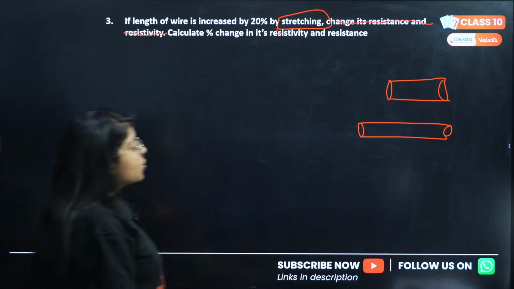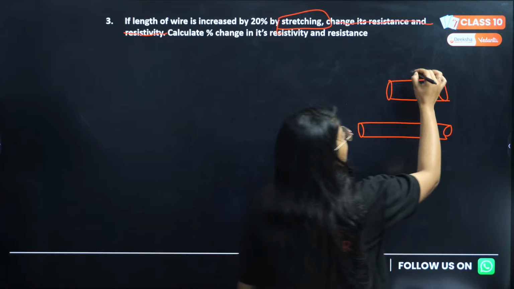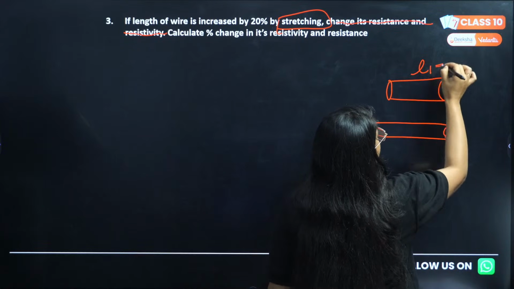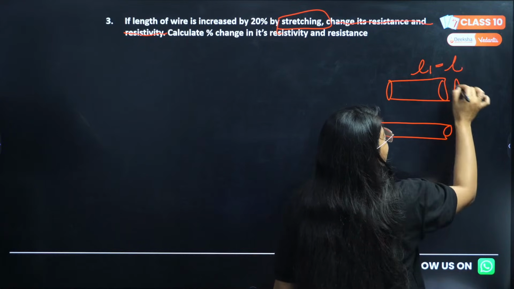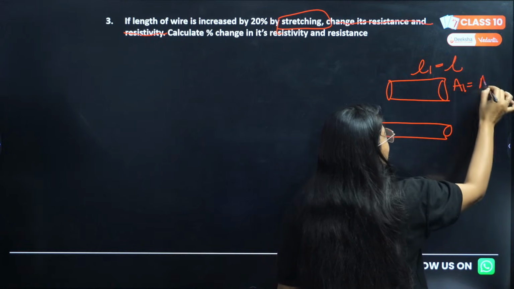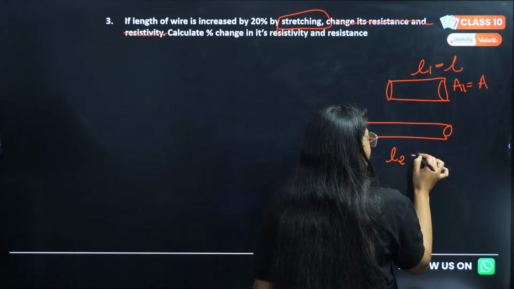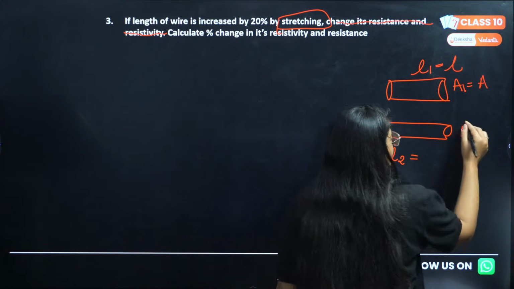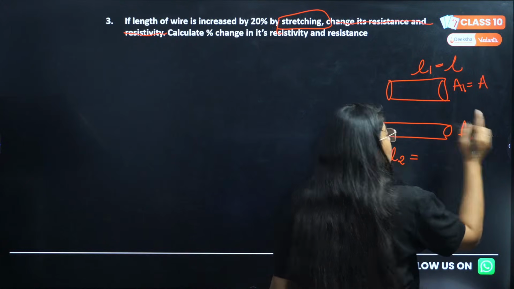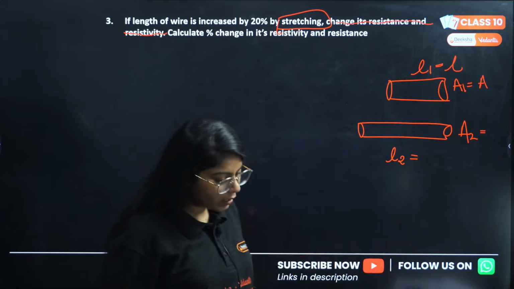So this was my original length, let's say L1, that was L, and original area of cross section A1 equals A. I'll take the new length as L2 and we'll see what it comes, and A2, and we'll also see what this one comes.